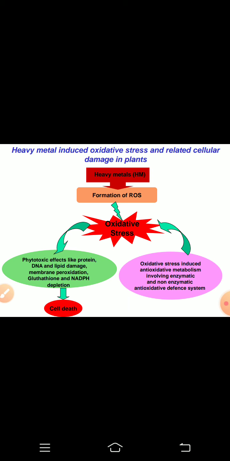Now heavy metal induced oxidative stress also induces other cellular damage in the plant, like damage to protein, DNA or lipids, and membrane peroxidation, and may lead to the depletion of antioxidants like glutathione and NADPH, which may sometimes lead to cell death.